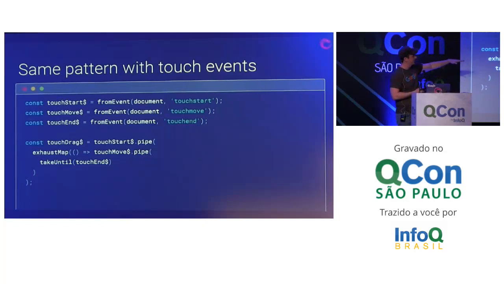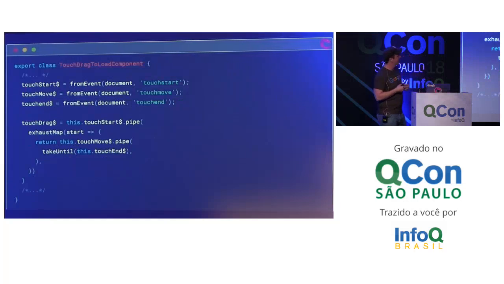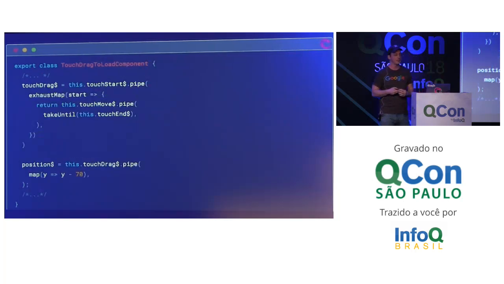And what we're doing down here is composing that in exactly the same manner that we did with mouse moves. We're saying every touch start that happens, I want you to start giving me touch move values until there's a touch end event that happens. And we can add this directly into our component. You'll see I've commented out some of the other things that were in the component so we could fit the code on the screen. But this is pretty much it. So we've got these properties of touch start, touch move, touch end, and I'm using them to create this touchDrags observable. This touchDrags observable is still an observable of touch events, because it's touch move events that I'm getting out of that, but only when I'm between a touch start and a touch end.